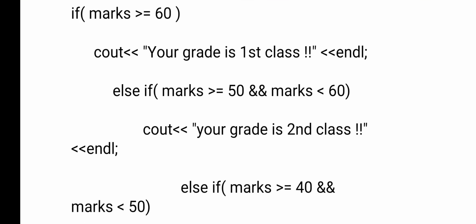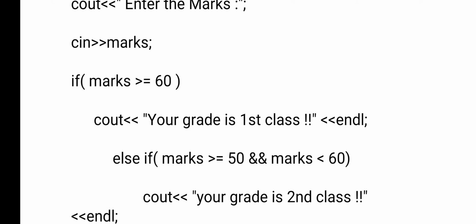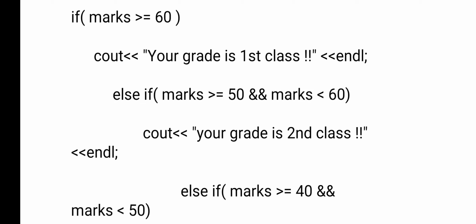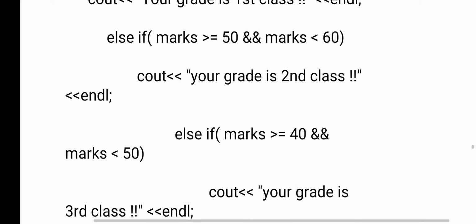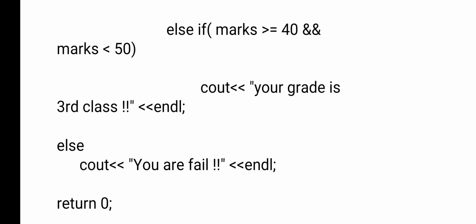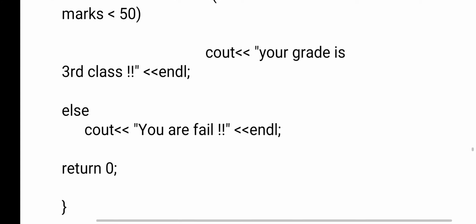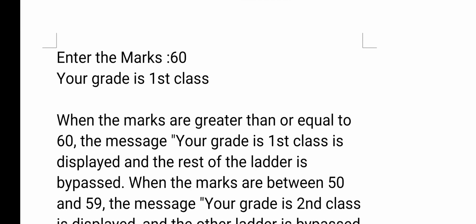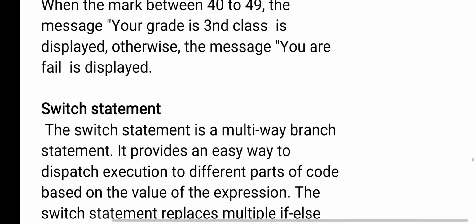Like this. If the first expression, marks greater than 60, is not true, we go for the second one, marks greater than 50 and marks less than 60. If this is also false, we go for the third one, else if. Similarly, if the outer condition is false, we will check the inner condition. If the inner condition is true, then the true block of that inner condition will be executed and the remaining will be skipped. Okay, this is about nested if. Now, what value have I given? 60. So what message will you get? You will get the first class message. Right. Now, the explanation also I have given.